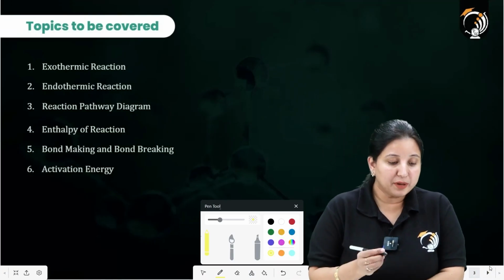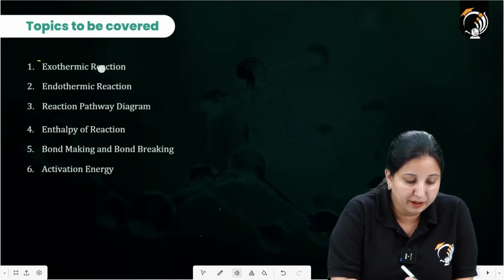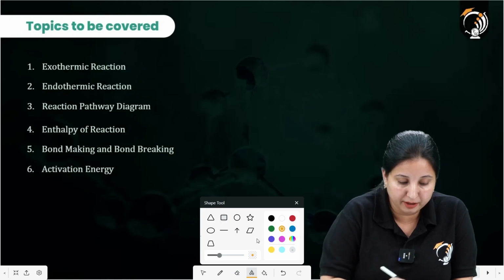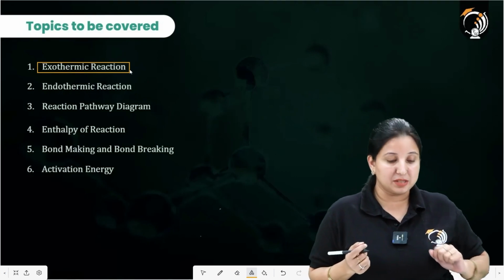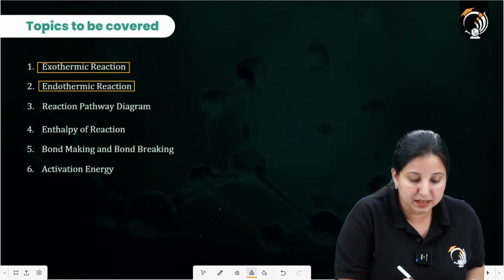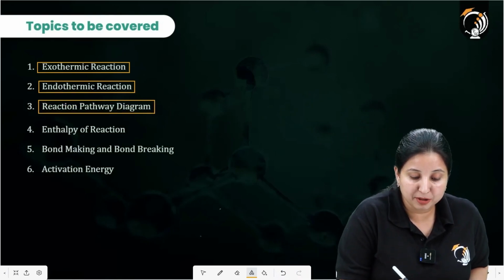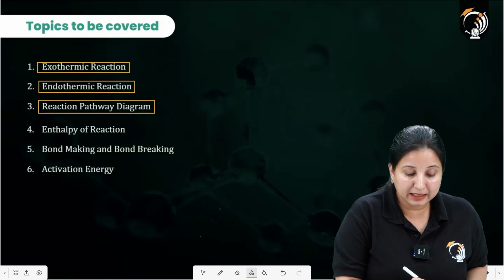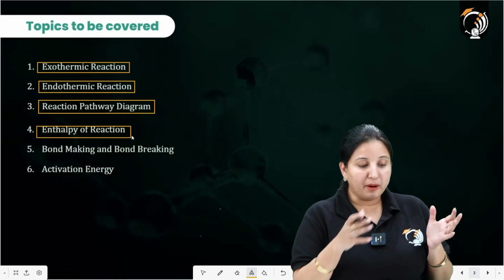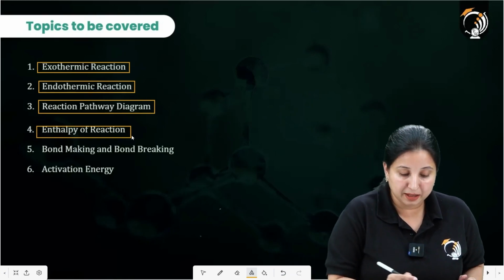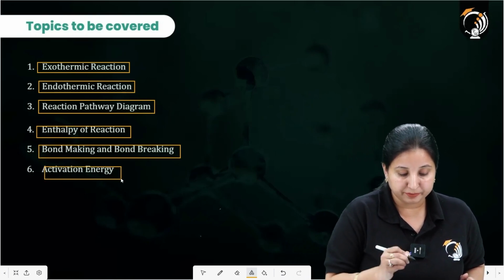The first topic which we are going to cover is the exothermic reaction. Exothermic reaction means what? Something which is coming outside. The next topic is the endothermic reaction. Then the reaction pathway diagram. After that, enthalpy of reaction. Basically we are going to talk completely about how the reaction is taking place. Then bond making and bond breaking, and activation energy.